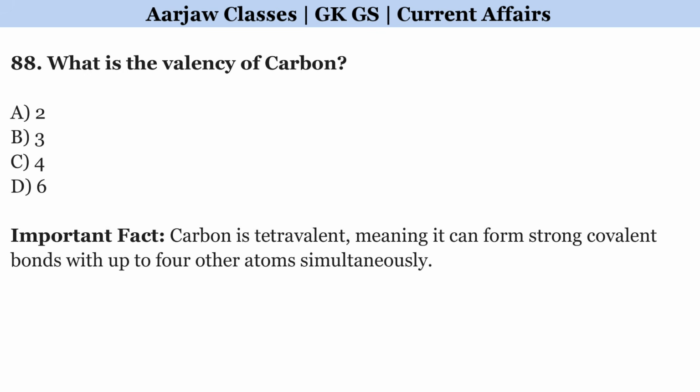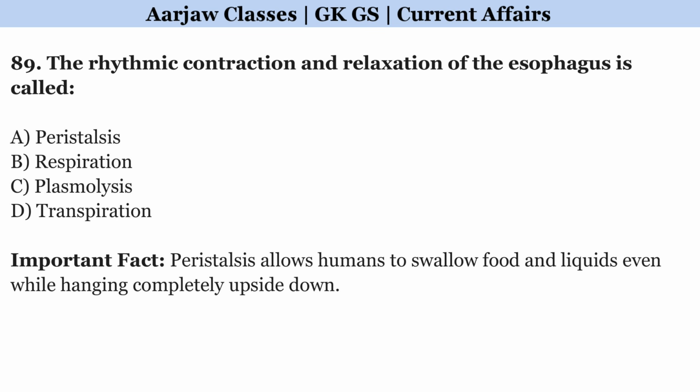What is the valency of carbon? Correct option is C, 4. The rhythmic contraction and relaxation of the esophagus is called? Correct option is A, peristalsis.